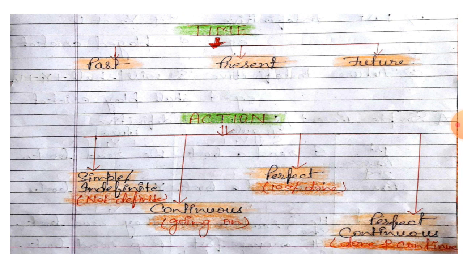Second one, continuous. What is the meaning of continuous? That is going on. Any work that is going on in any time, past time, present time or future time. Now what is the meaning of perfect? Perfect means, student, any work that is already done, just done or 100% done. Now student, perfect continuous. Perfect continuous means there are two actions here. Perfect means the work that is already done and the work is still continuing. So that action is perfect continuous.